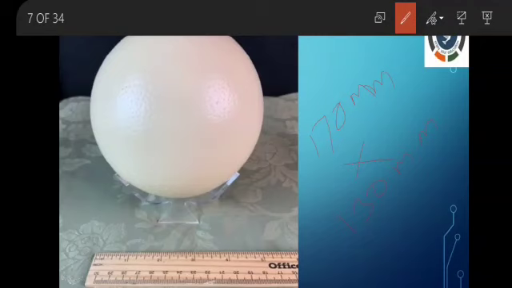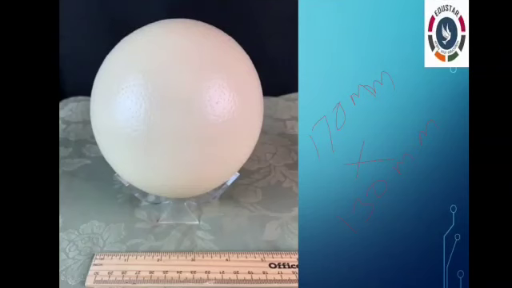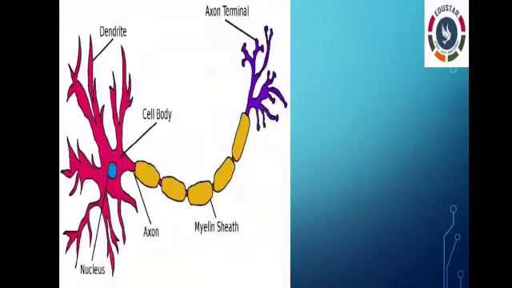What about the neurons? Our brain cells, our nervous system consists of these neurons. We have already seen these nerve cells in the previous session.